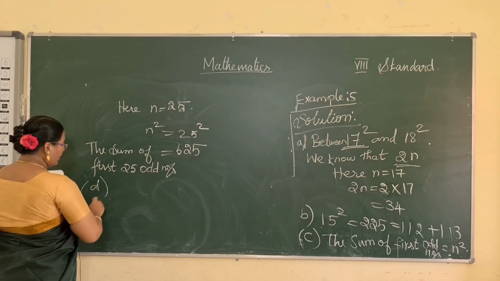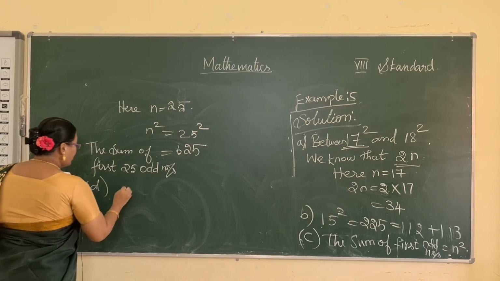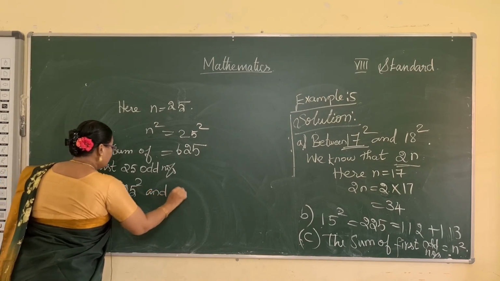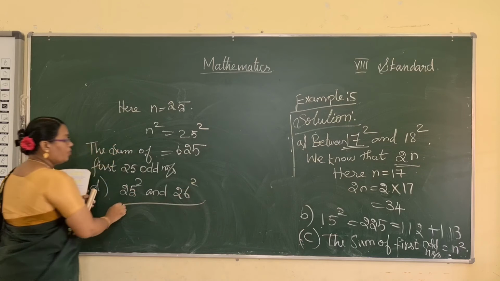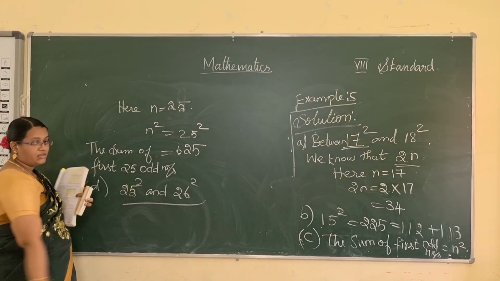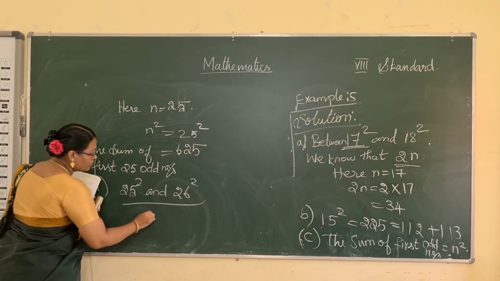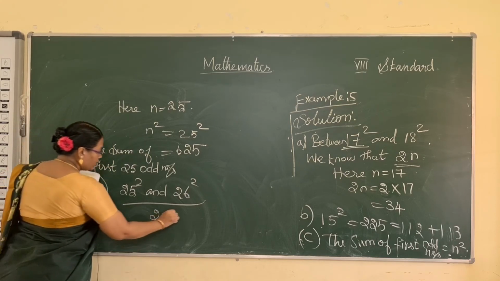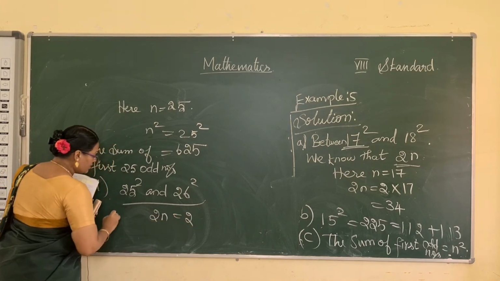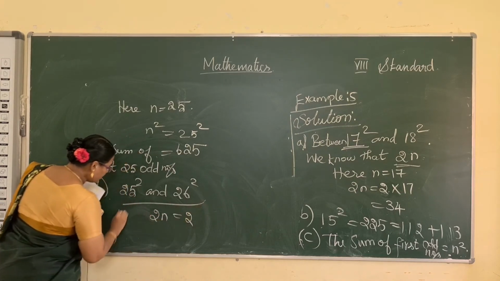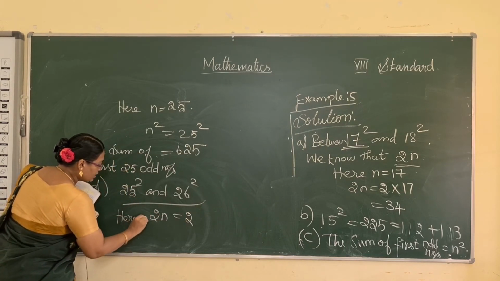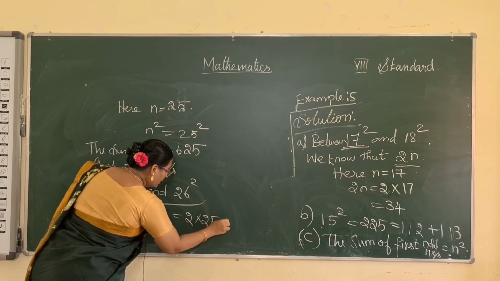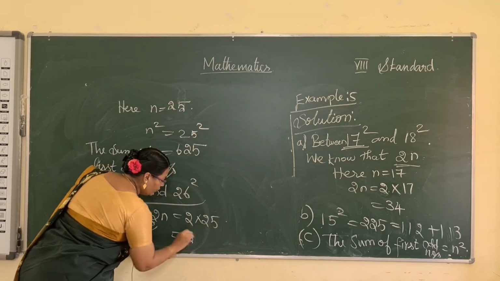Between 25 square and 26 square, how many numbers are there? Which formula have we used? 2n. Here n is equal to 25, so 2 into 25 is 50.